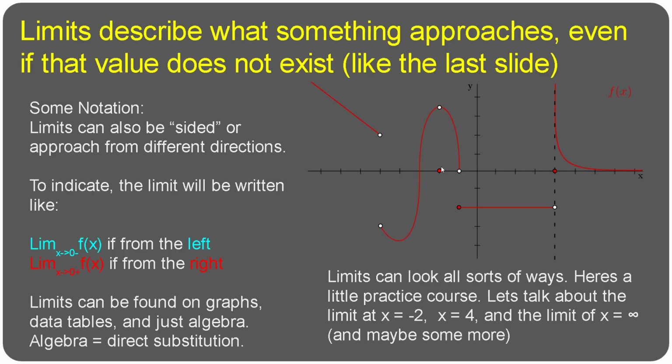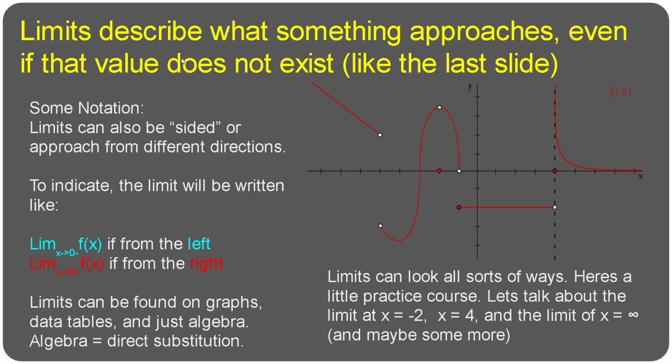But we see that because of this red dot, when x is equal to -2, the function is valued at 0, not 3.5, which is what you would expect. But if you're talking about limit, you would say that as you approach -2 from any direction, even if the value itself doesn't exist at 3.5, because the function approaches 3.5, you would say that the limit is 3.5, if that makes sense.